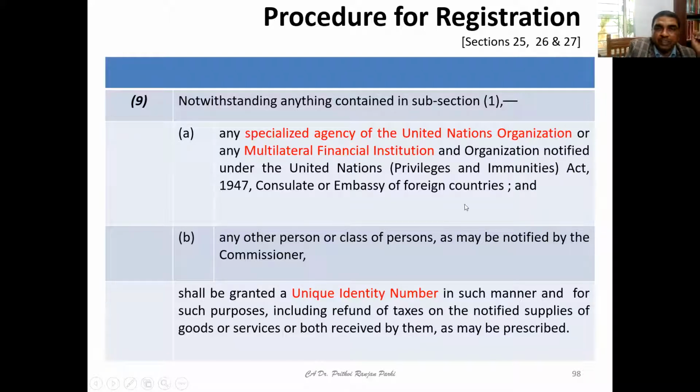So this category of persons, they may be granted a UIN. That means they need not have GST registration, but they may have a UIN. This is one more number which may be allotted to them.